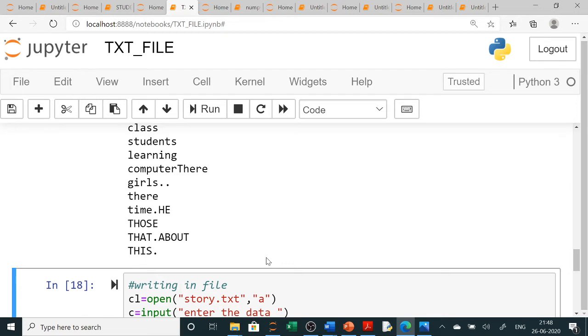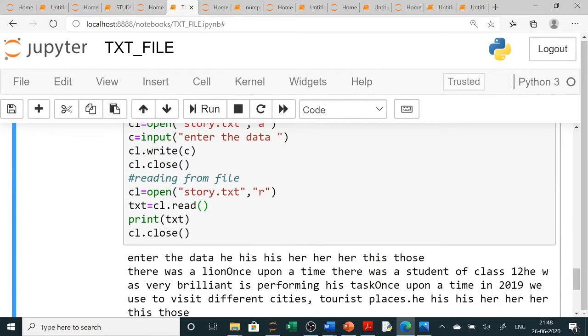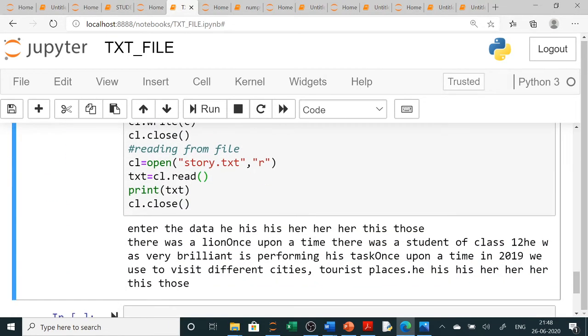Clear? Now suppose in this question, you have just written the story, and in this story you want to count a particular word. Suppose you want to count "was". So 2 times, here also "was" is there. Clear? Here also: "He was very brilliant." So let us write a program for this. What I will do is simply copy it from here.